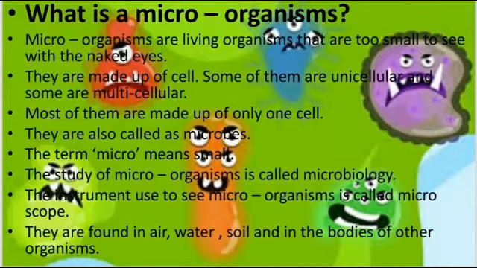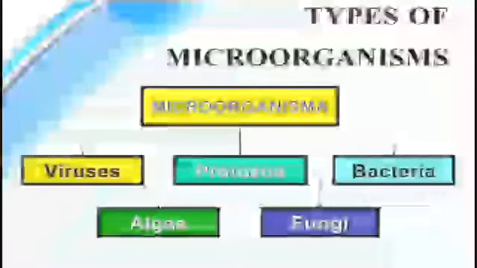There are 2 to 3 billion microbes present on Earth, and the best thing is we can't live without them. Microorganisms are divided into 5 groups. They are virus, protozoa, bacteria, algae and fungi. Now pause the video and quickly memorize their types.